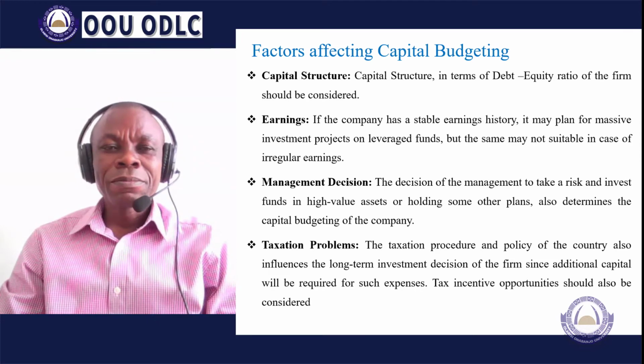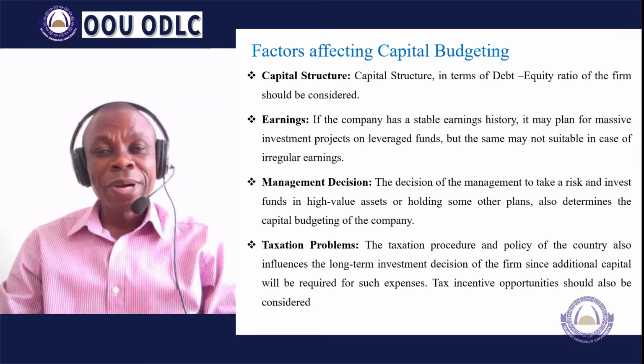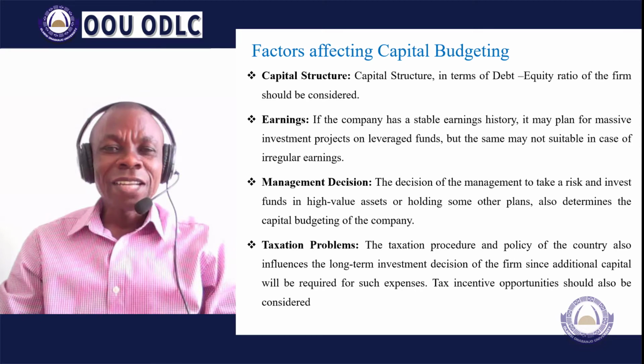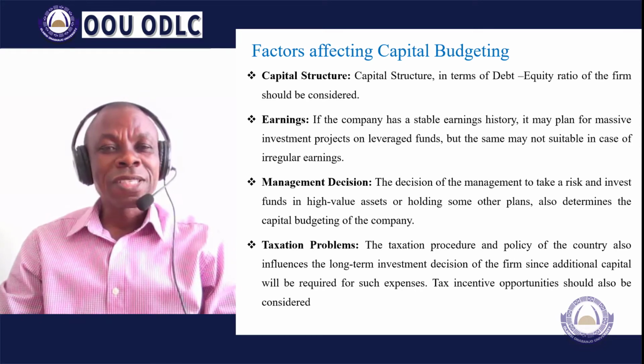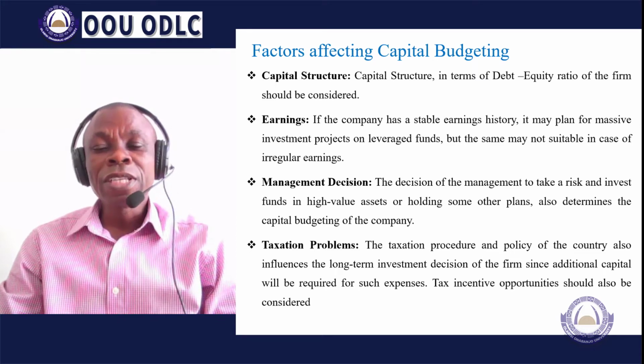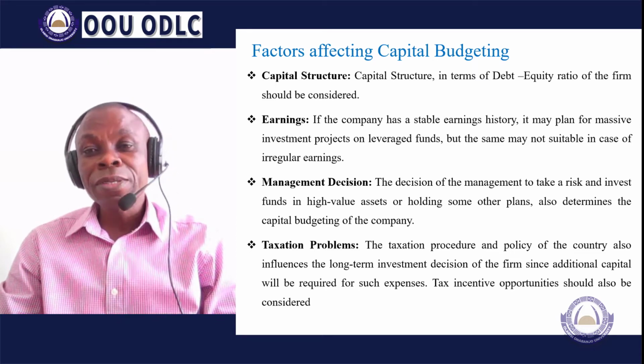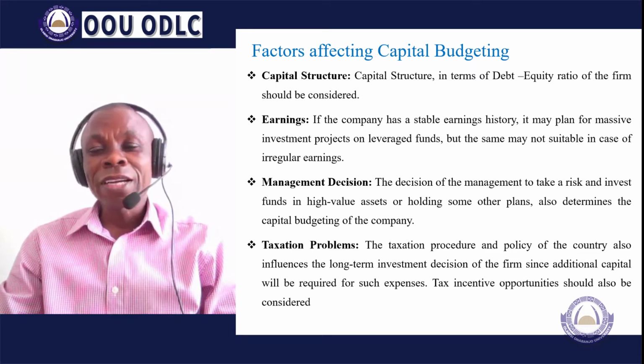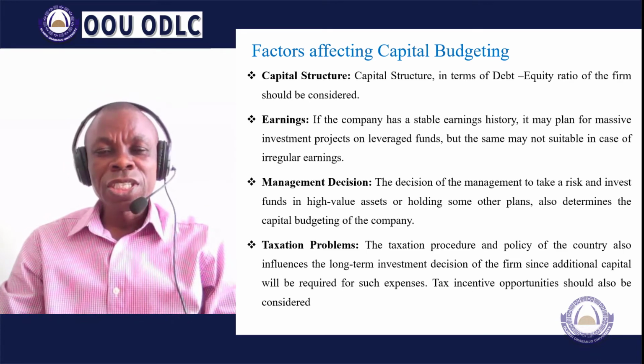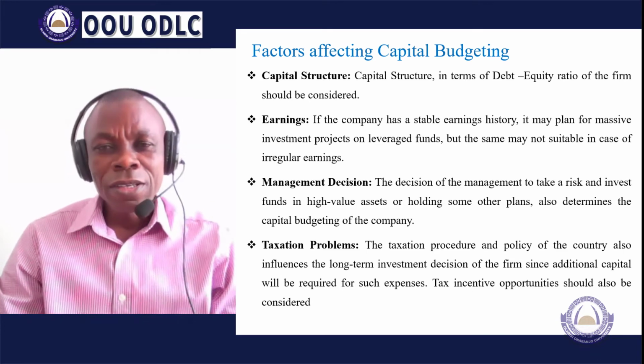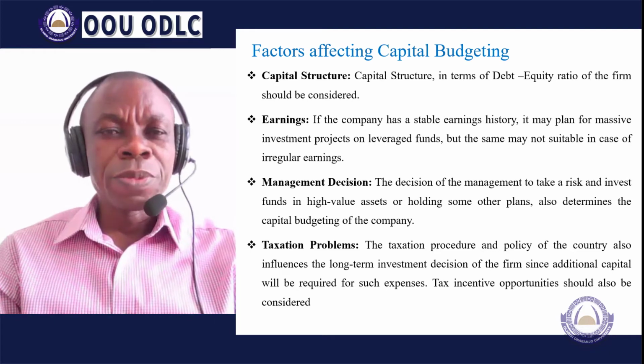Because capital budgeting requires a huge amount of funds, it tends to tilt or affect the existing capital structure, because there may be a need for you to take on more debt or issue additional equity. This changes the existing capital structure and must be considered.